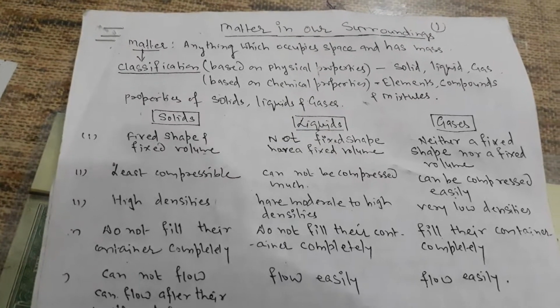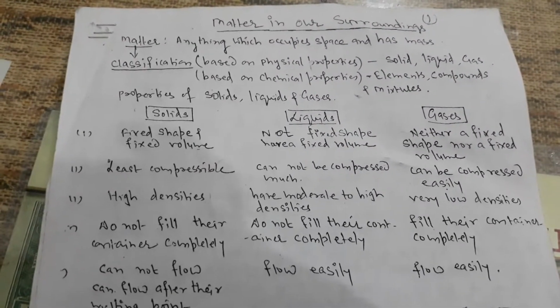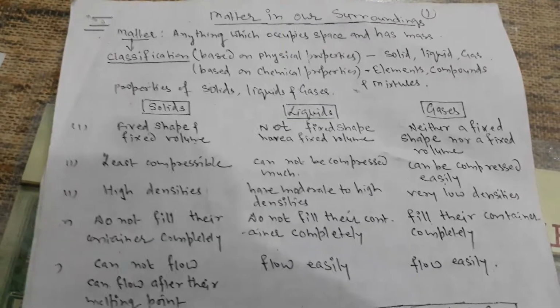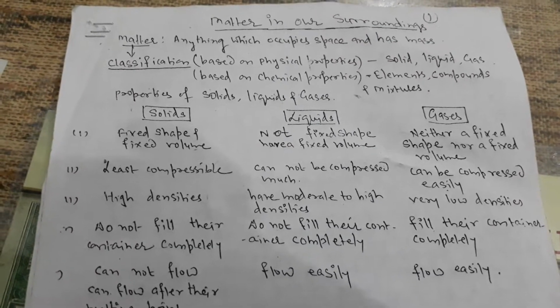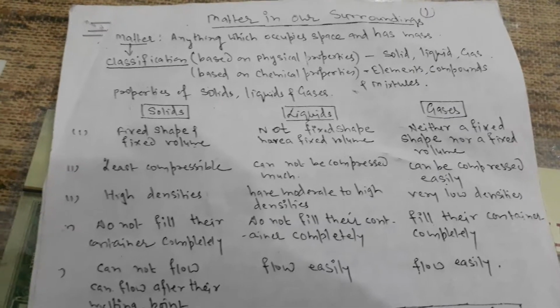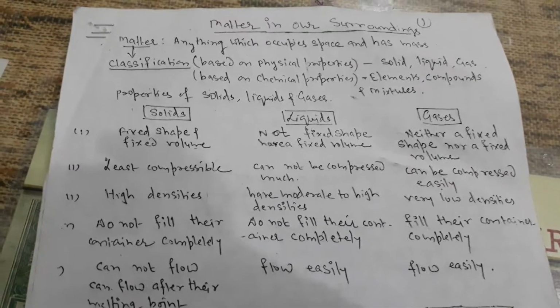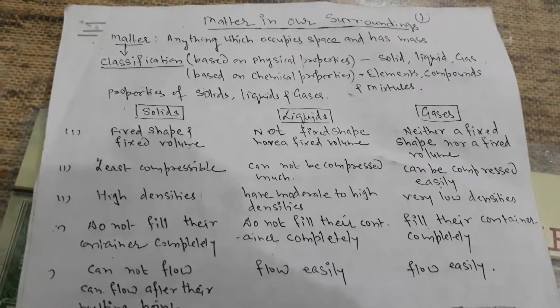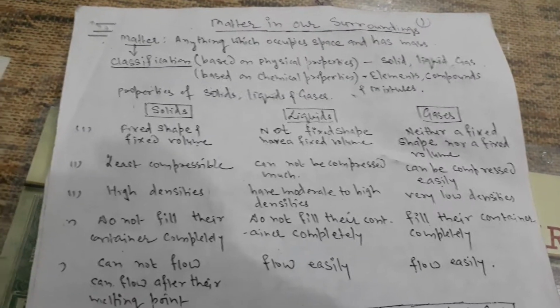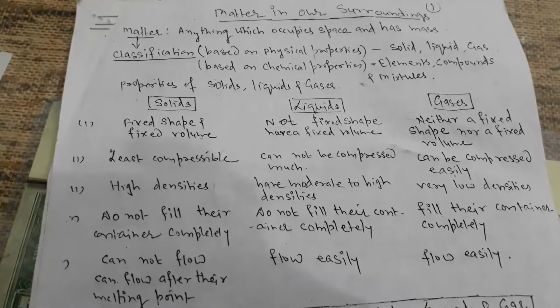Hi friends, today we will study the topic matter in our surroundings. What is matter? Anything which occupies space and has mass is known as matter. Classification based on physical properties: solid, liquid, gas. Based on chemical properties: elements, compounds and mixtures. Properties of solid, liquid and gas.